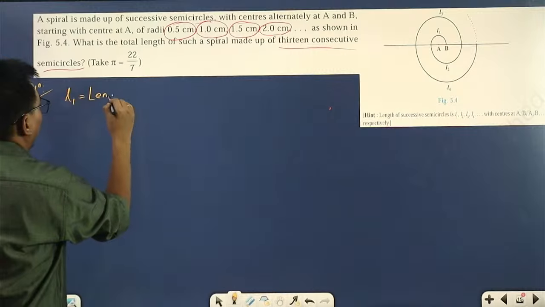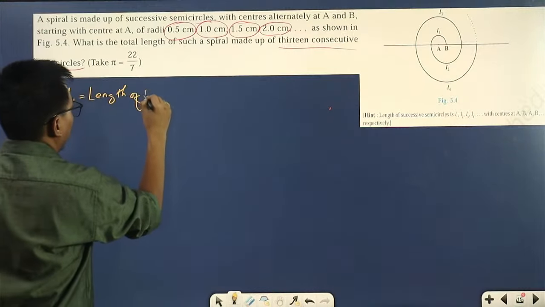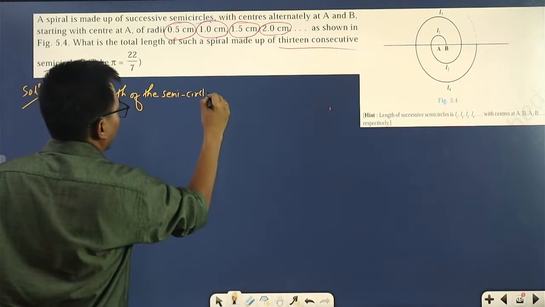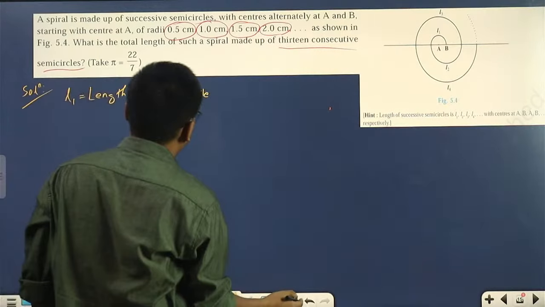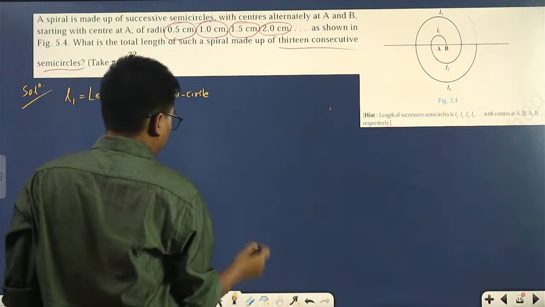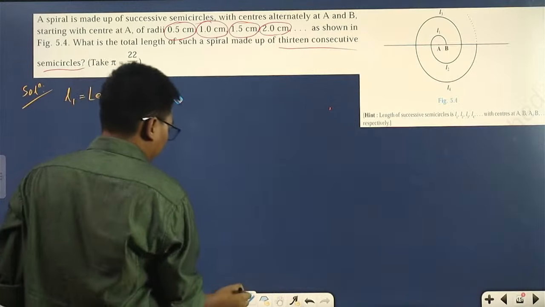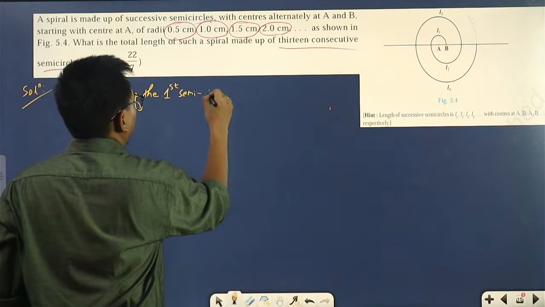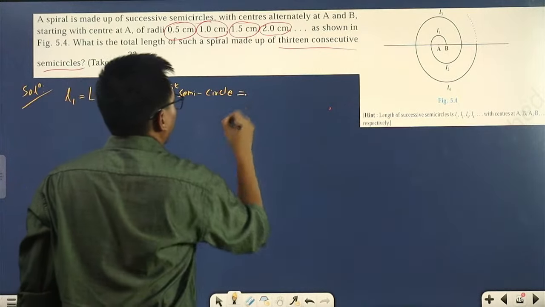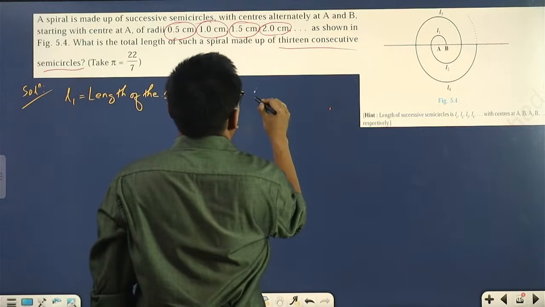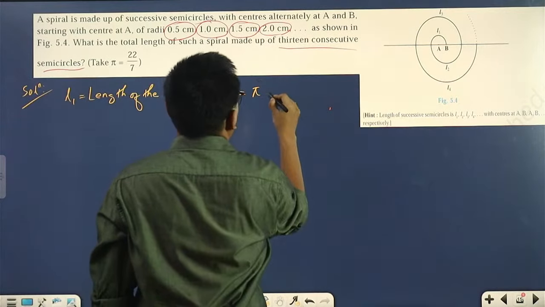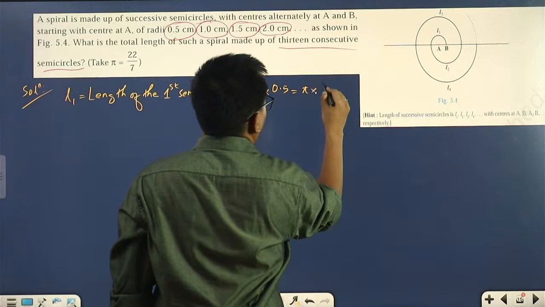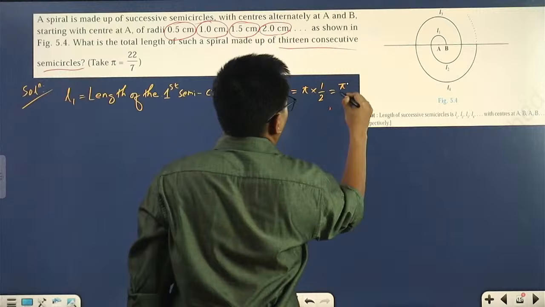L1, length of the first semicircle. So pi into r. How much is r? 0.5, which is 1 by 2. So pi by 2.